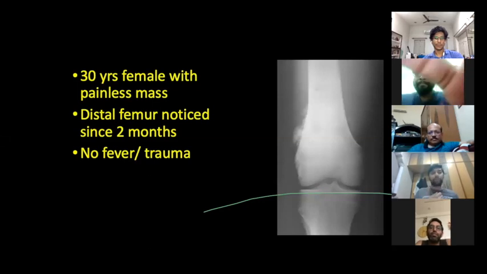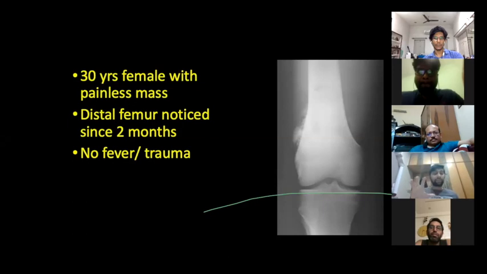Then we move on to the examination part. We do a general examination to look for any obvious muscle wasting, emaciation, pallor. Then we move on to the local examination of the part. In that, we first go for inspection. First we see the skin over the swelling.